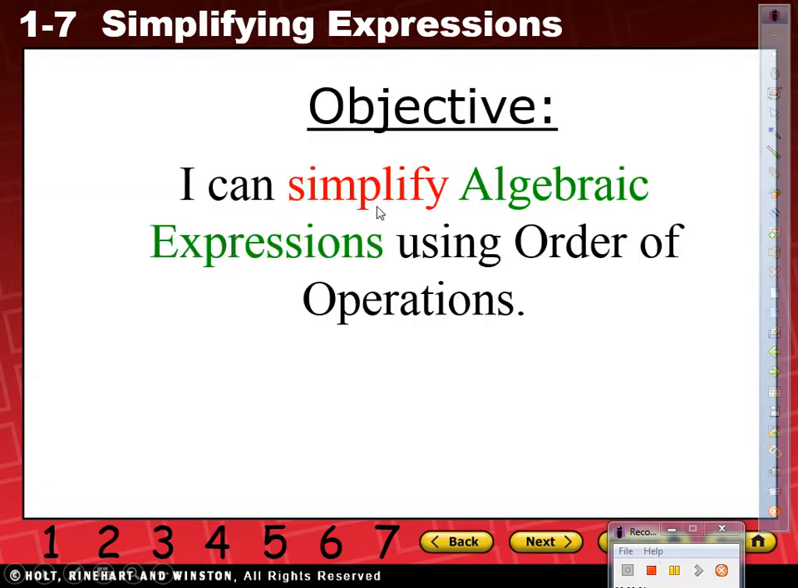For today, I can simplify algebraic expressions using order of operations. Let's read together. 1, 2, 3. I can simplify algebraic expressions using order of operations.